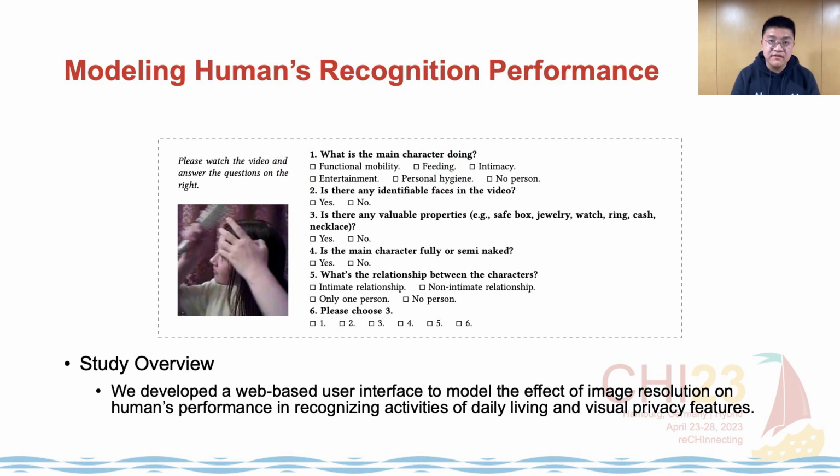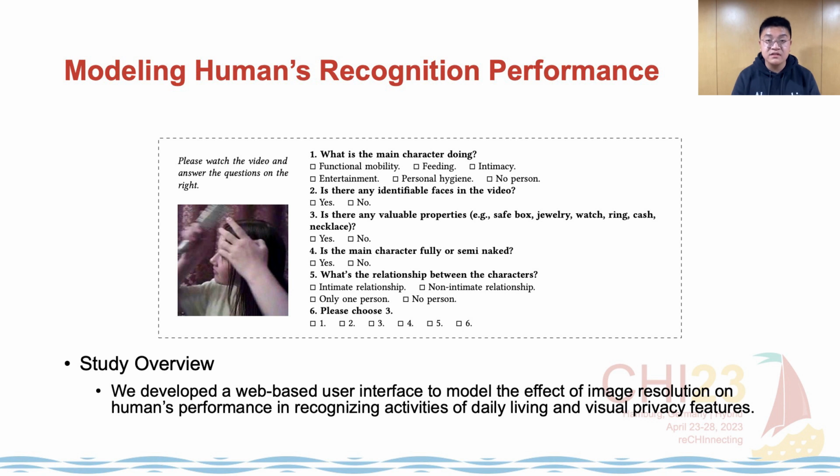After this, we developed a web-based user interface to model the effect of image resolution on human performance in recognizing ADLs and visual privacy features. We utilized a randomization strategy on the backend server so that each participant could view 4 different videos from our dataset.